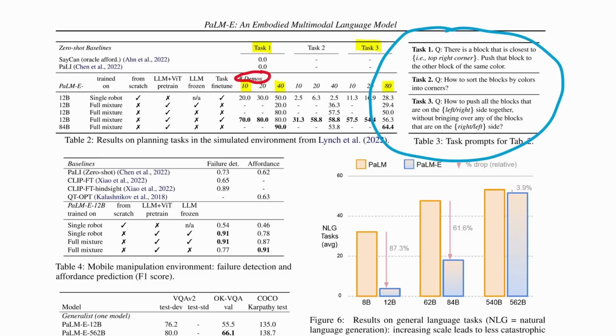So I'll just read out the different tasks so you have an idea of what this agent is trying to do. One is, there is a block that is closest to the sum area. Push that block to the other block of the same color. The second task is to sort the blocks by colors into corners. And the third task is to push all the blocks that are on the left or right side together without bringing over any blocks that are on the other side.